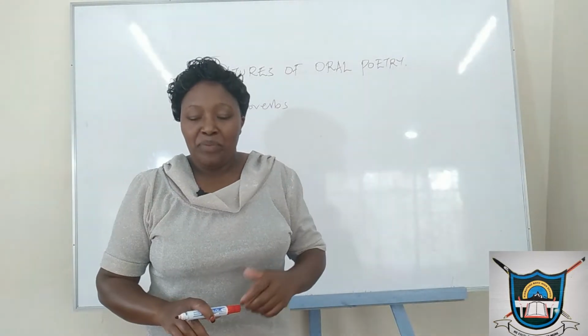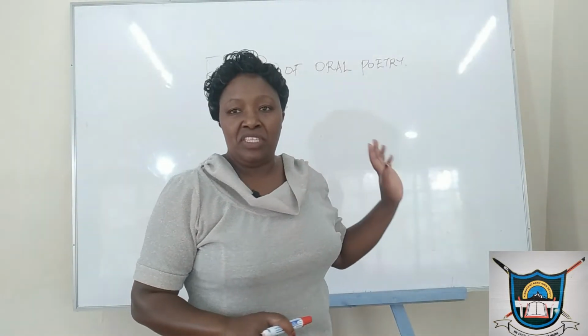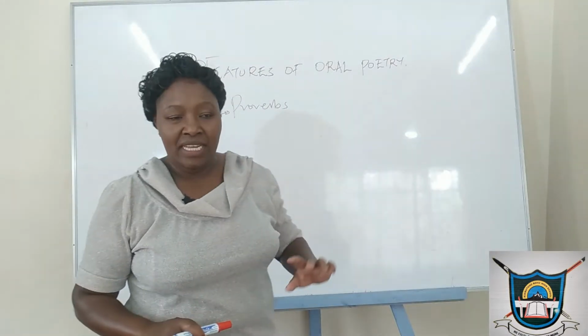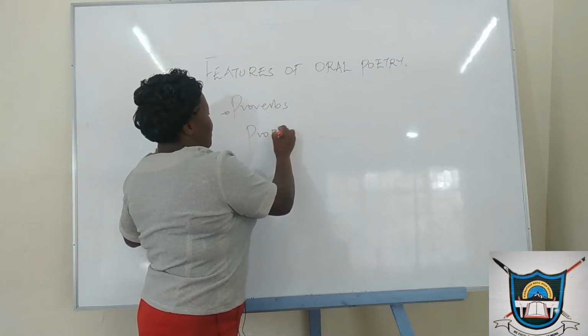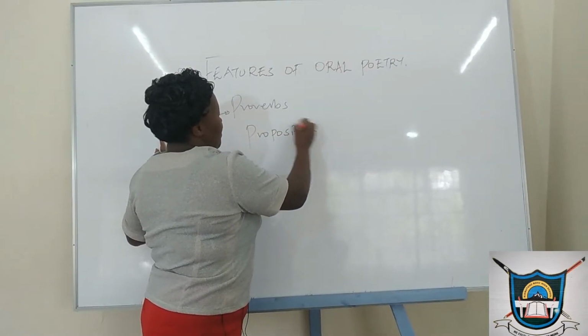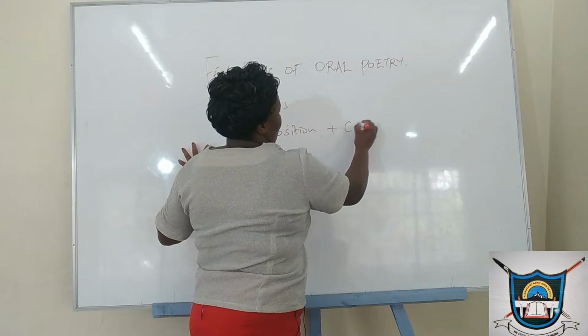And I remember previously we were looking at unique features of a proverb. Beforehand we said that a proverb is made up of proposition and completion. The constituents are the proposition and completion.